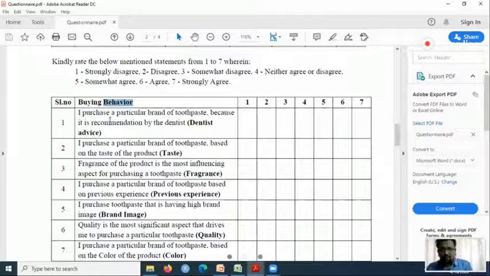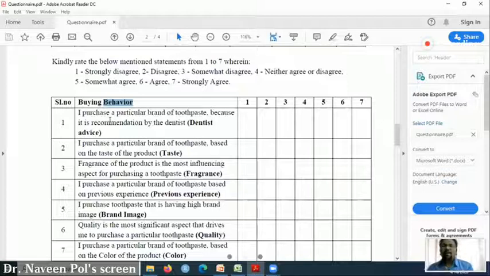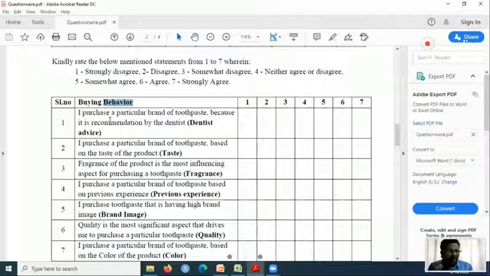Sir is good in teaching, sir is good in attire, sir is good in one-to-one interaction, sir is good in mentoring, so sir is good in helping people. So many things put together is one "good." Basically, good cannot be measured directly, so it has to be measured by different questions.